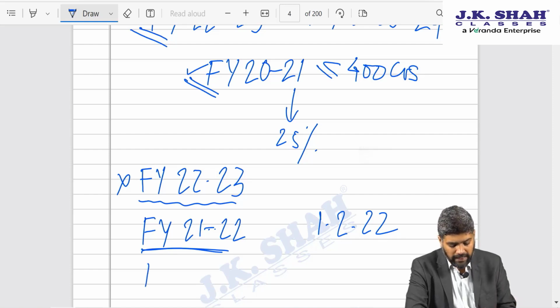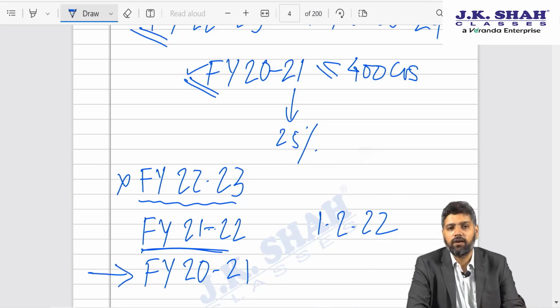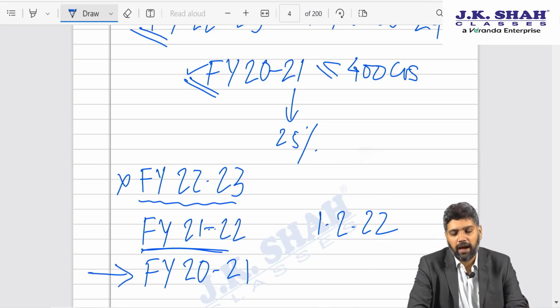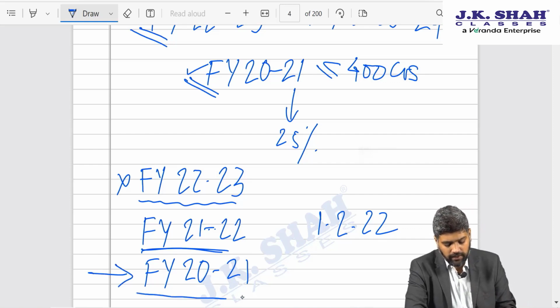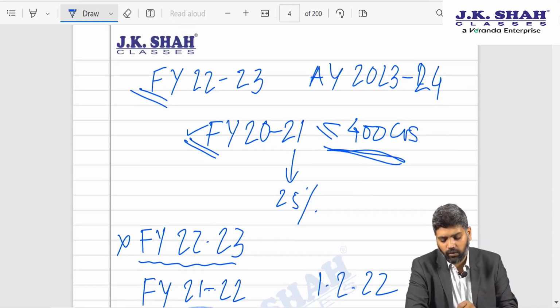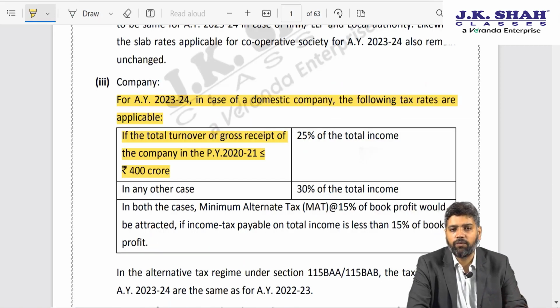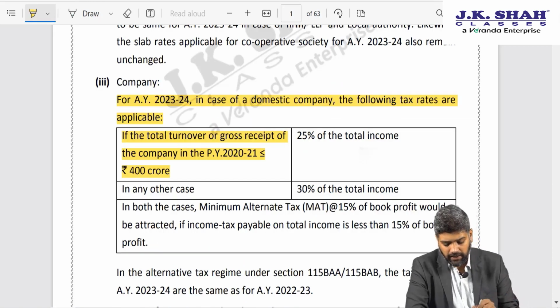But as far as FY 2021 is concerned, already the year has ended, the return of income would have been filed, the GST returns would have been filed, your annual returns would have been filed. So the turnover of this year is definitely locked, crystallized, cannot be changed. As a result, the government says you consider this turnover of FY 2021. If that figure does not exceed 400 crores, then such domestic company is liable to pay tax at the rate of 25%. In any other case, as I told you, it is 30%.